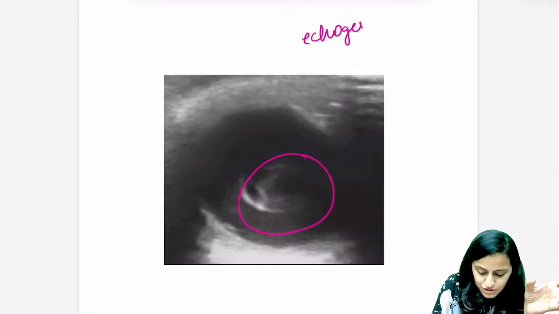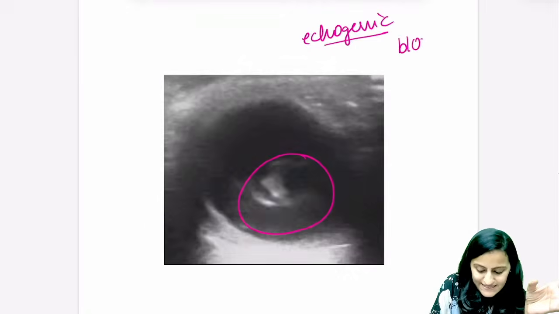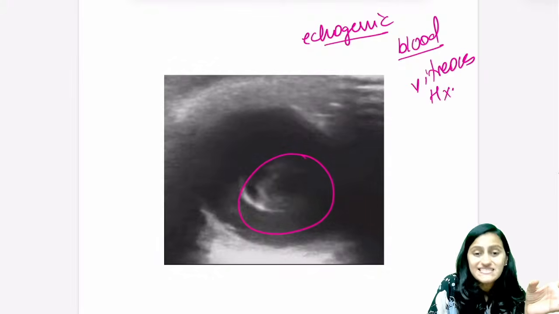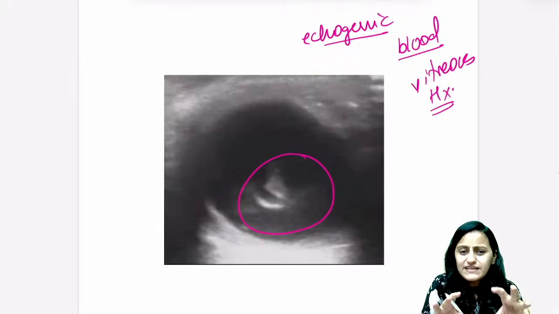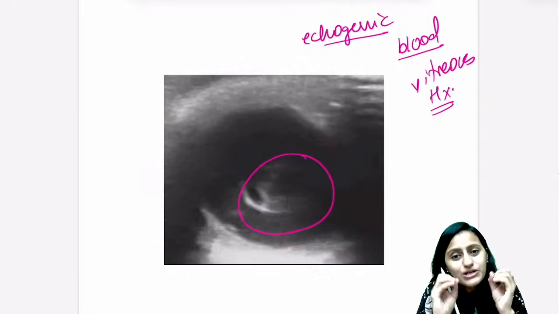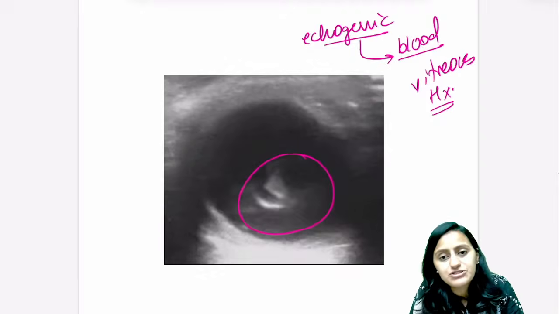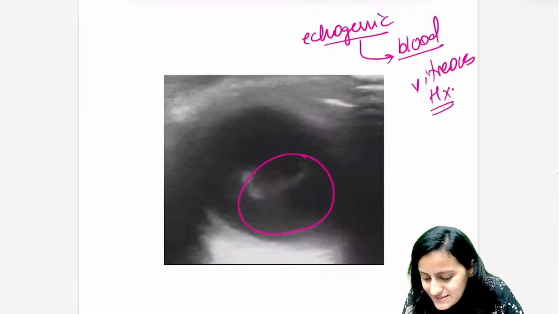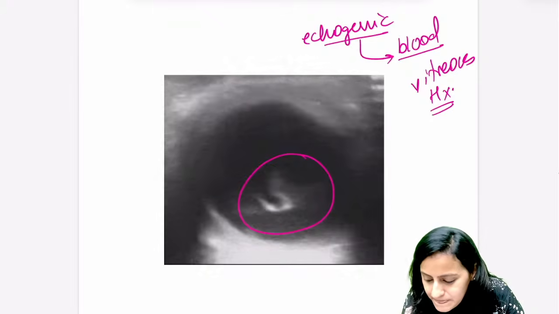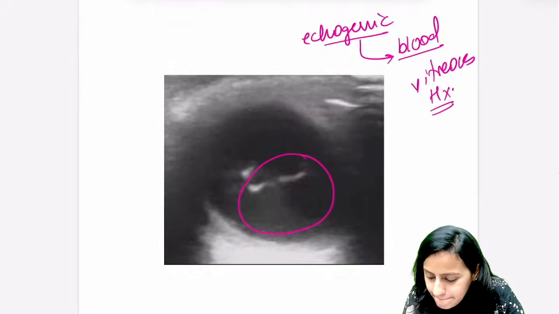Remember, echogenic here on ultrasound is blood, right? So what is the diagnosis here? This is vitreous hemorrhage. Okay, so if they tell you that in the vitreous there is something echogenic, remember, we are talking about vitreous hemorrhage. Absolutely right. Echogenic is going to be blood. Right? Clear with everyone?